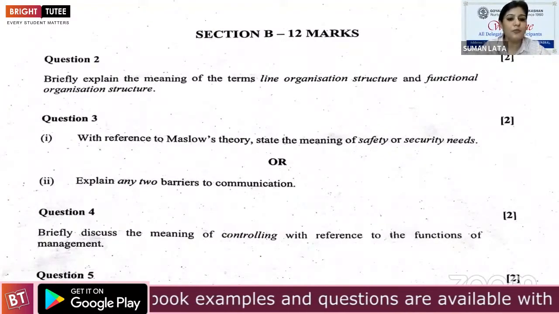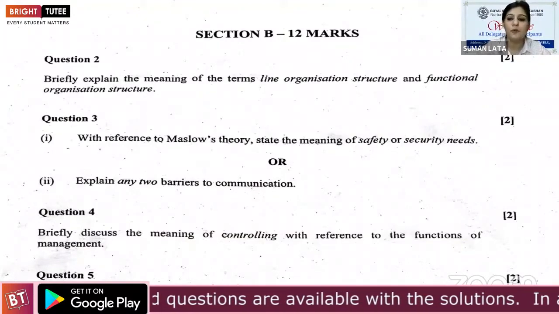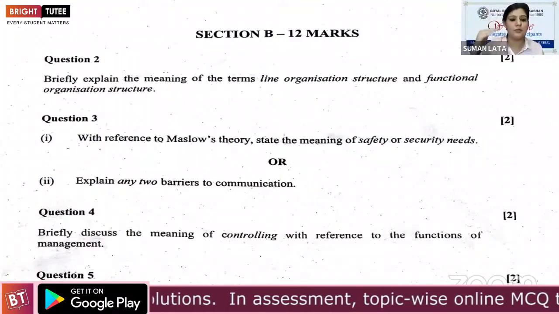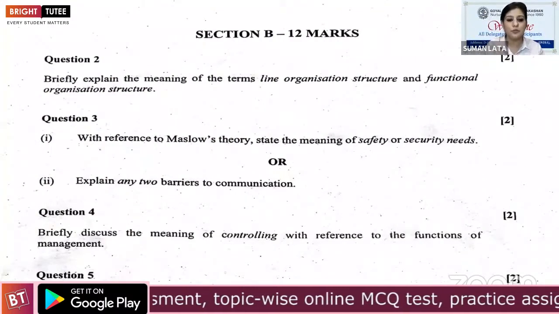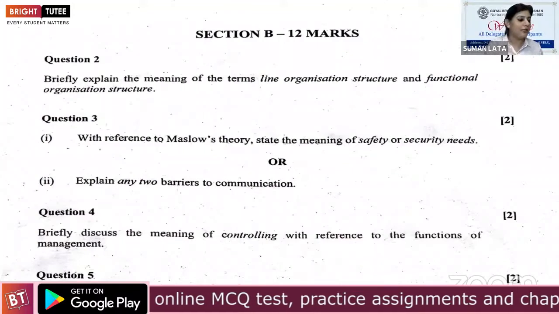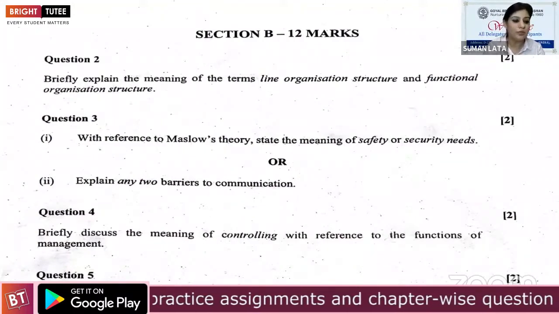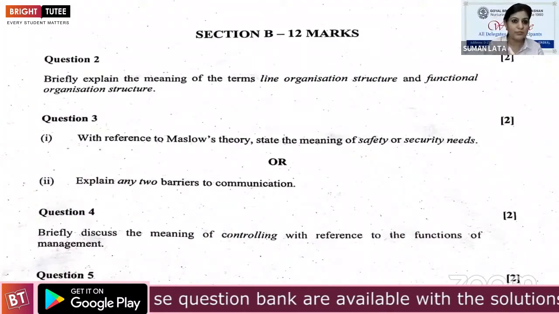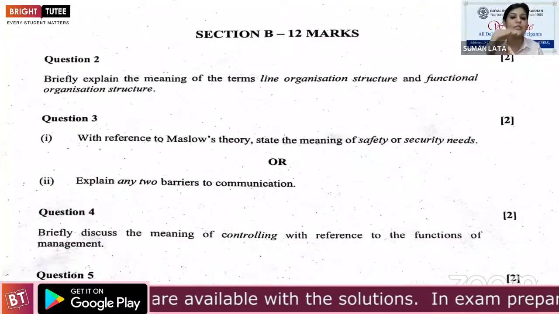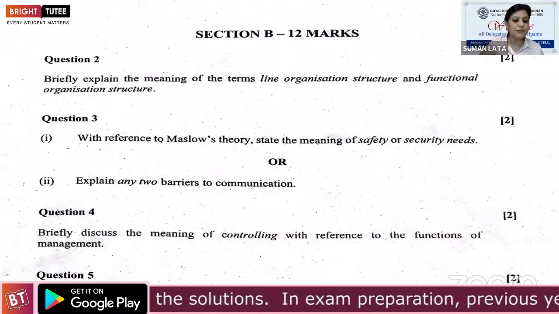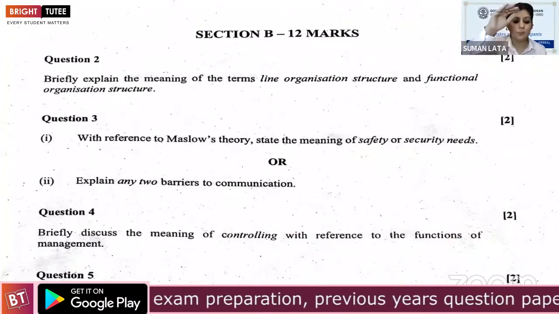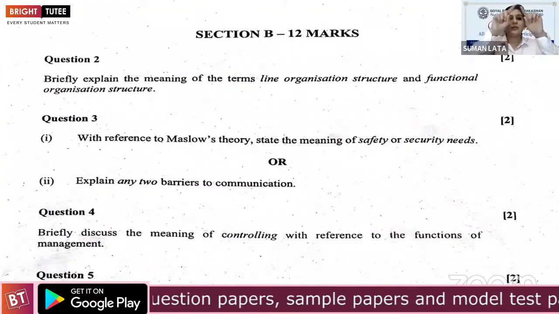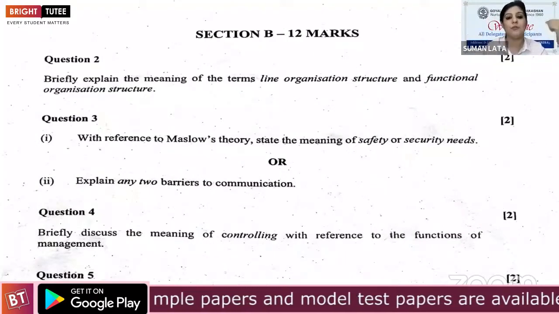Question number 3, with reference to Maslow's theory. What is Maslow's theory? Triangular diagram, different 5 tiers at different levels. Sorry, first physiological needs, then safety and security needs, love and belonging needs. After that, esteem needs, and at the top, self-actualization needs. Means Maslow's hierarchy is presented as a triangle in 5 different tiers.